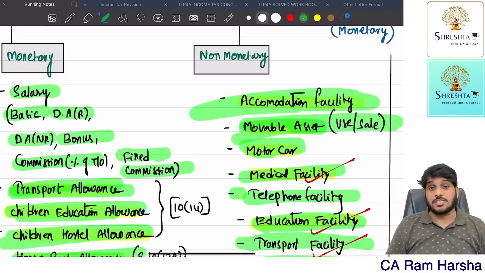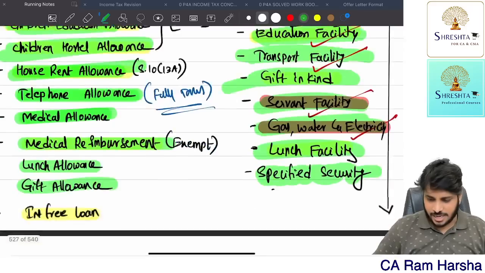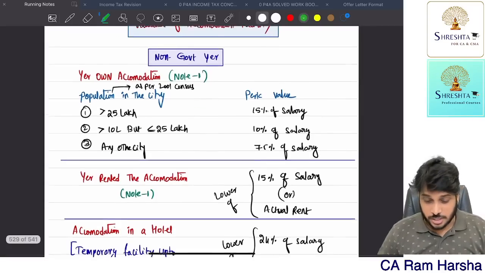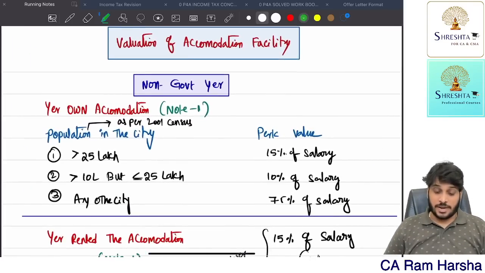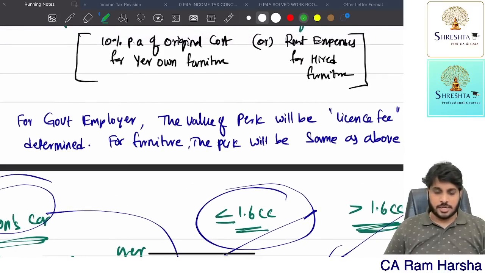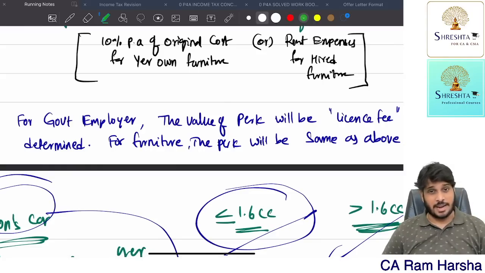Then finally, suppose the company is giving accommodation facility, how to tax this perquisite? For this, I have a diagram. Just wait a minute. Now you see, how to value the accommodation facility? Suppose a government employer gave staff quarters or a bungalow to their employee. The employee and his family can stay happily in that bungalow, rent-free.